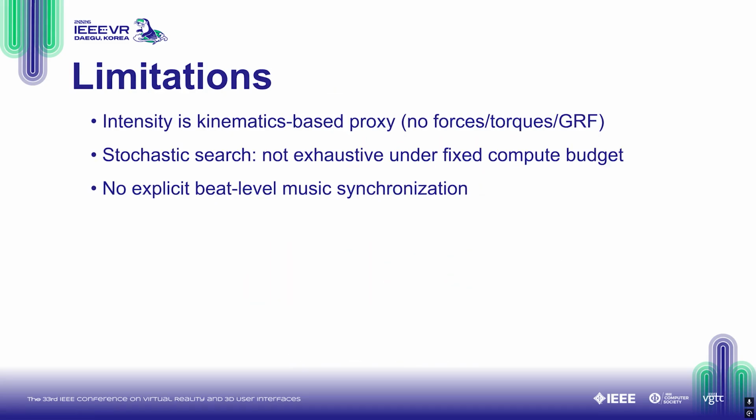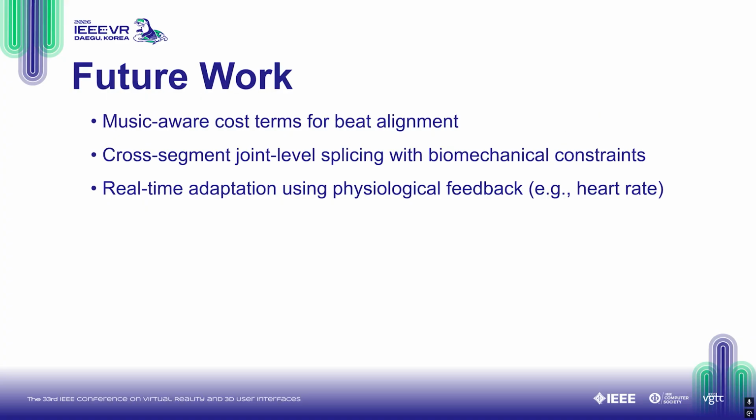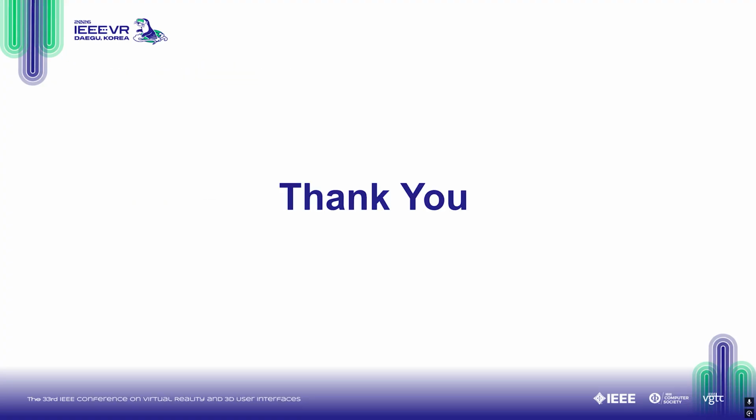Our intensity objectives are efficient and controllable, but they are kinematic-space proxies and do not measure forces or joint torques. Since the optimization is stochastic, it does not guarantee exhaustive coverage under a fixed compute budget. Finally, we do not yet enforce beat-level music synchronization. In future work, we plan to add music-aware costs, explore joint-level recombination of segments, and integrate real-time physiological feedback for adaptive training. Thank you for listening.